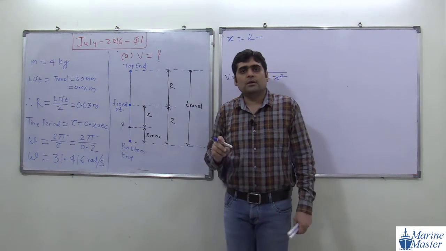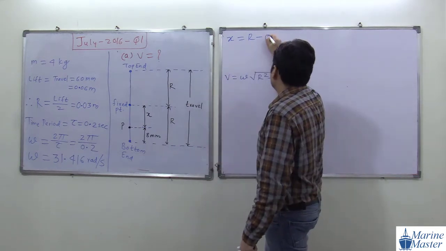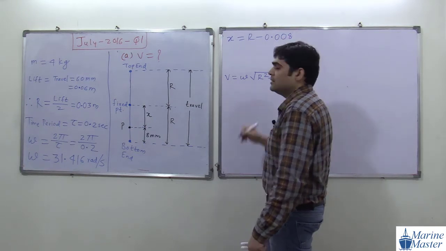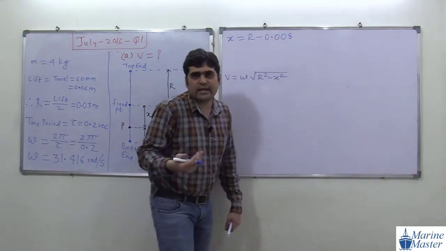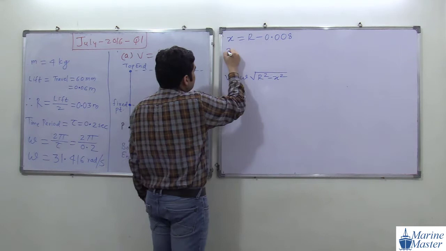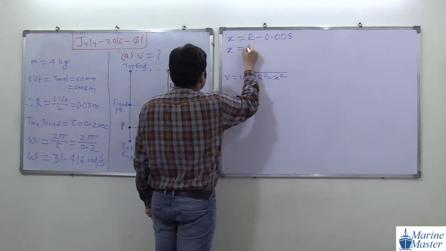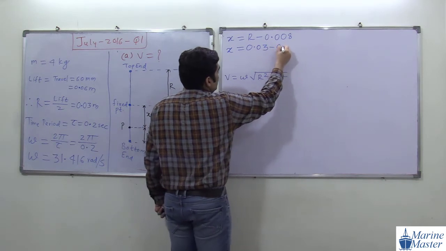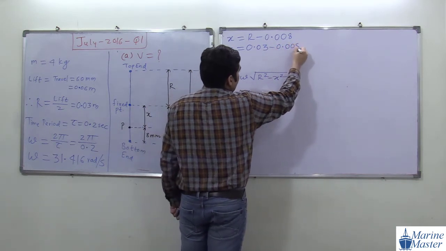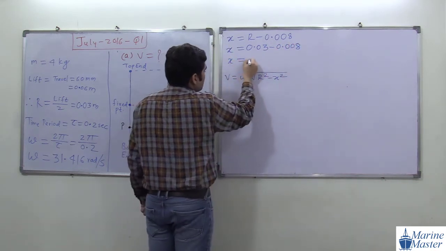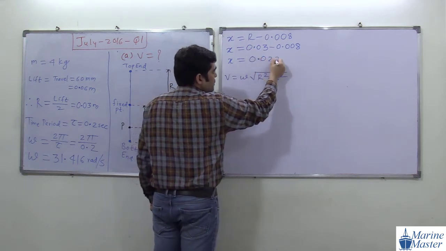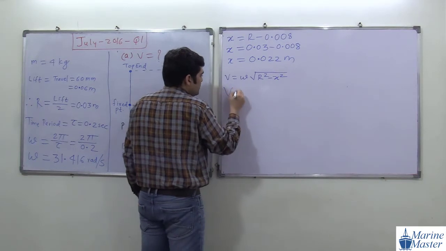0.008 meter. Okay, check it. I may miss any 0. So x, because everything here is in SI units, in mechanics, R is 0.03 meter minus 0.008 meter. So x will become what? See the scenario here, 0.022 meter.